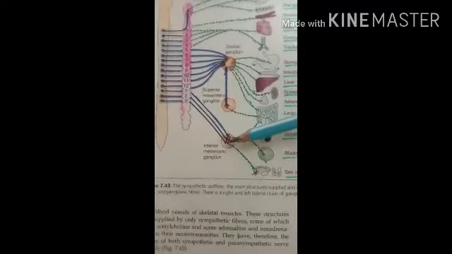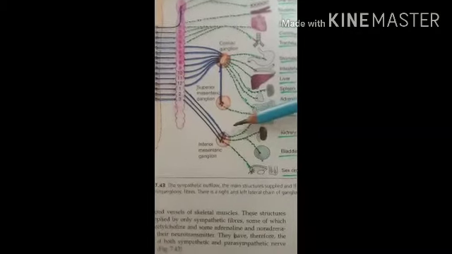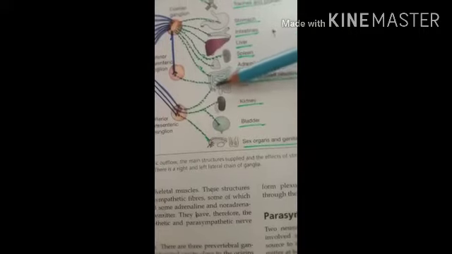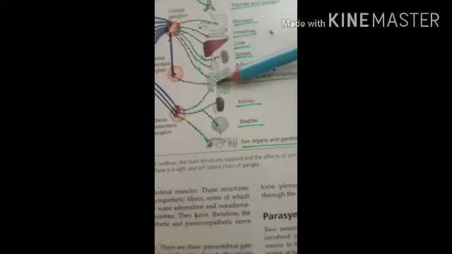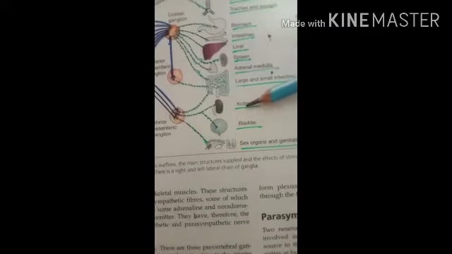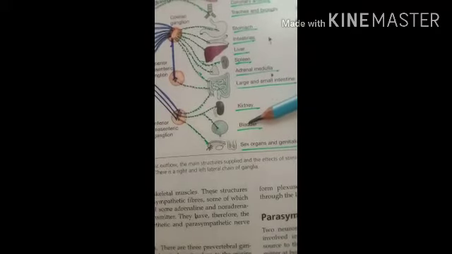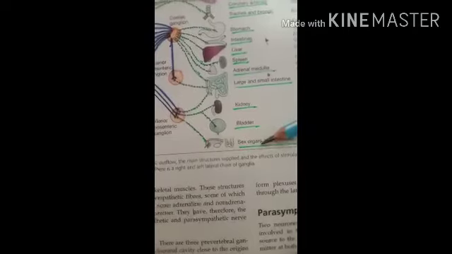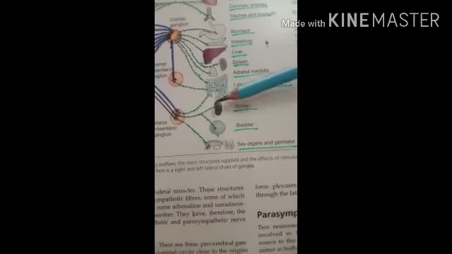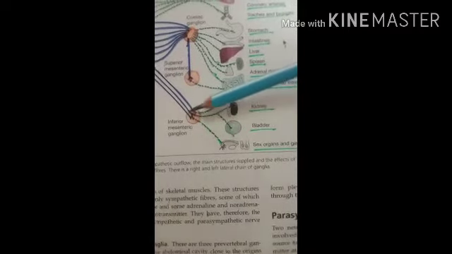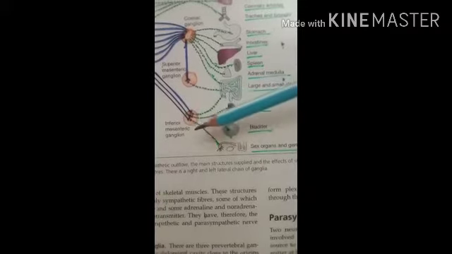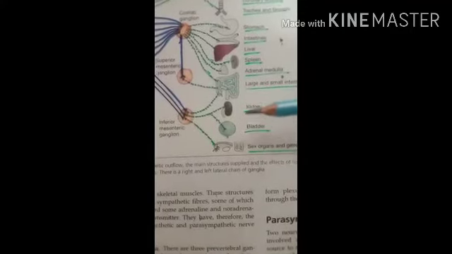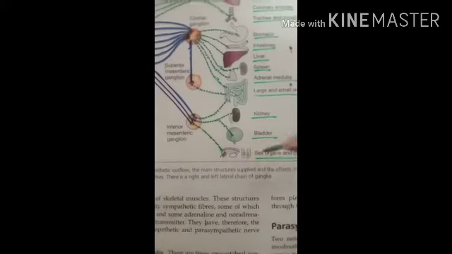From the inferior mesenteric ganglion, fibers supply the cecum, then the kidney, the urinary bladder, the sex organs and the external genital organs. As it supplies these organs, it performs a particular function.